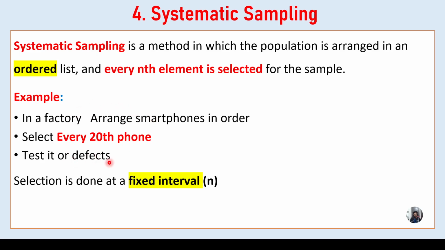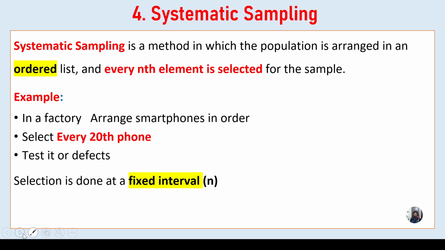Instead of checking all the mobiles, if you check every 20th phone, then we are going to predict the quality of the phones. So selection is done at a fixed interval. Fixed interval means I am going to take the 20th phone, then 40, then 60. So every 20th phone we are going to sample. So this is called systematic sampling.